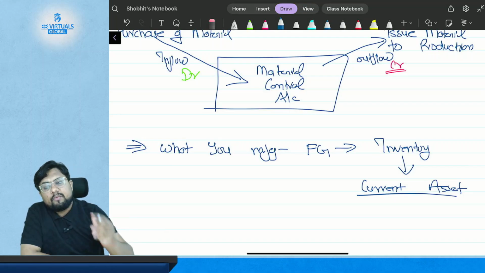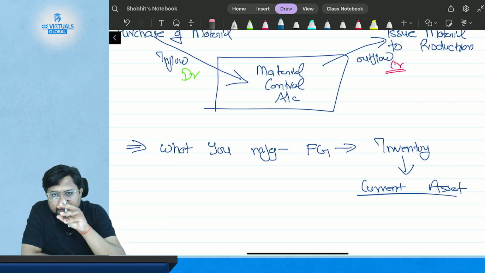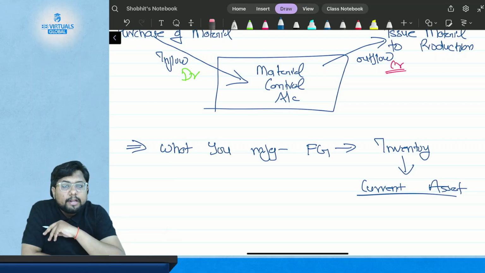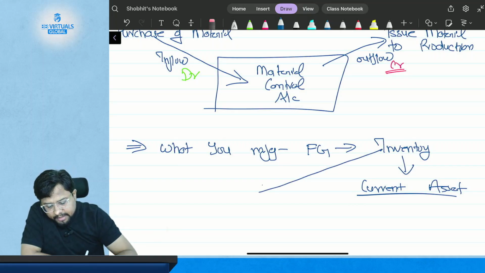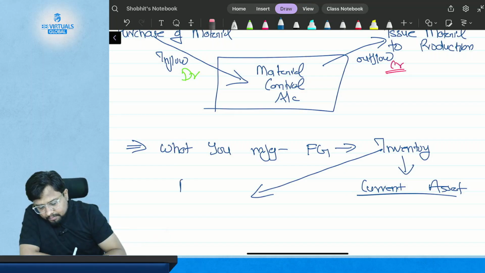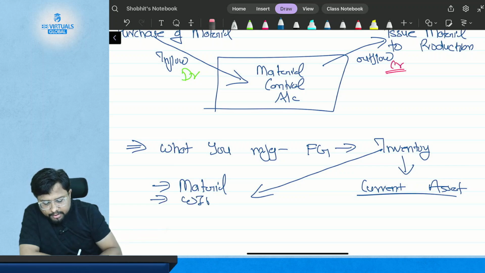Okay, and if you have studied financial accounting, that is chapter number 8, IAS 2 Inventories, then you may know that inventory also includes material. Inventory also includes WIP. Inventory also includes the finished goods.